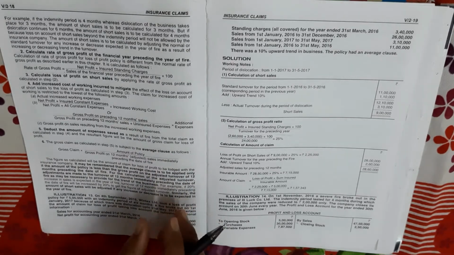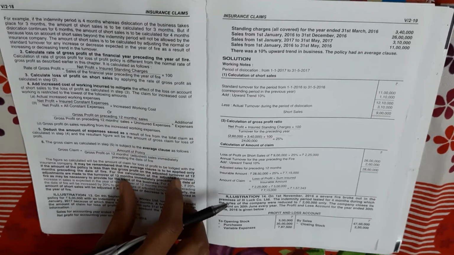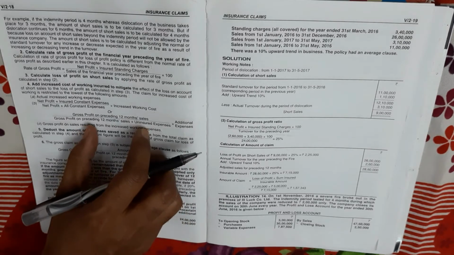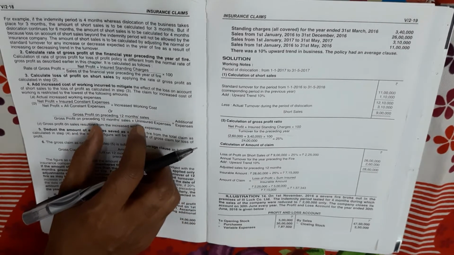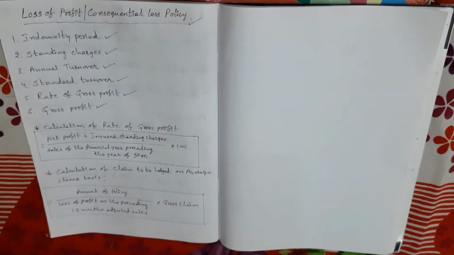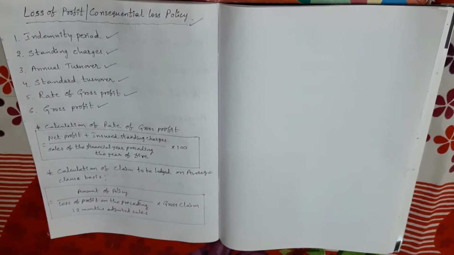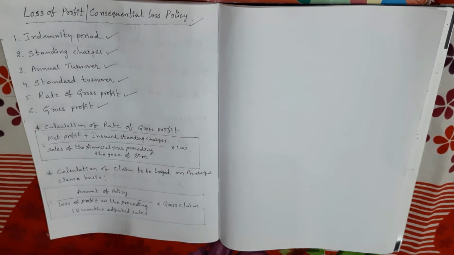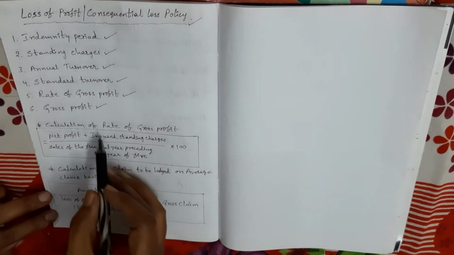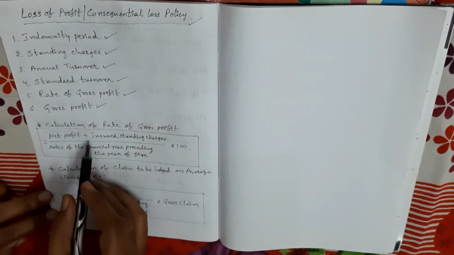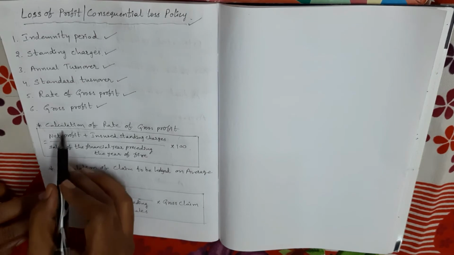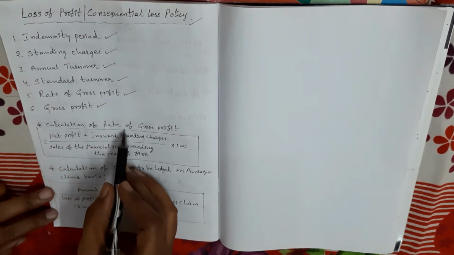Okay, so from the given information we have to apply the formula in the calculation of gross profit. So my dears, to understand the problems easily in this topic you should remember these principles. Along with these terms you should remember these two important principles. This is the first one, calculation of rate of gross profit.